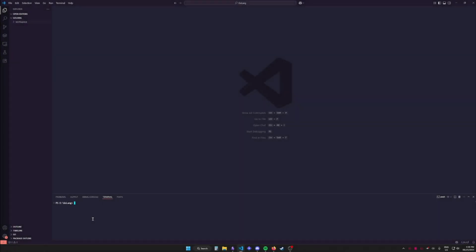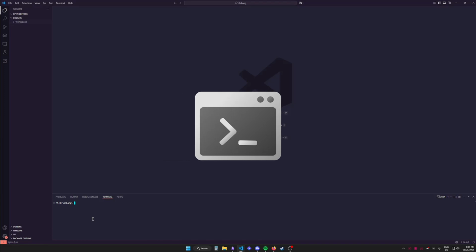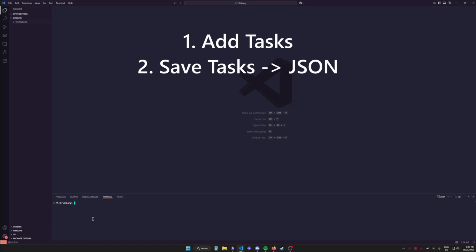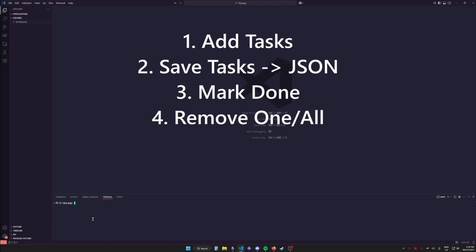Now to the actual programming. My first beginner project is going to be a simple to-do list program in the terminal. Initially, I want to be able to add tasks, save them in JSON, list all saved tasks, mark them as done or completed, and remove tasks, either one or many.